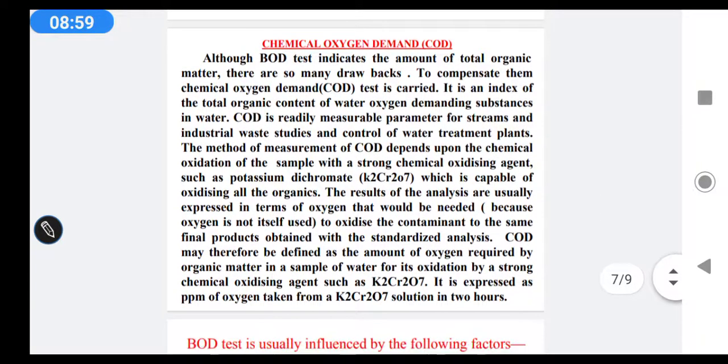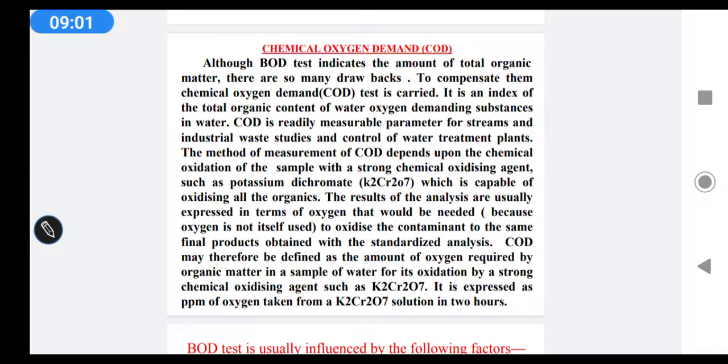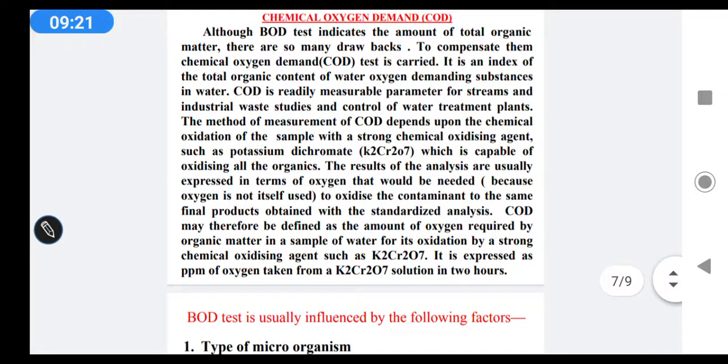Next topic is COD, chemical oxygen demand. Although BOD tests indicate the amount of total organic matter, there are many drawbacks in BOD. To compensate for them, the chemical oxygen demand test is carried out. It is an index of the total organic content of water, the oxygen demanding substances in water. COD is a measurable parameter for streams and industrial waste studies and control of water treatment plants.